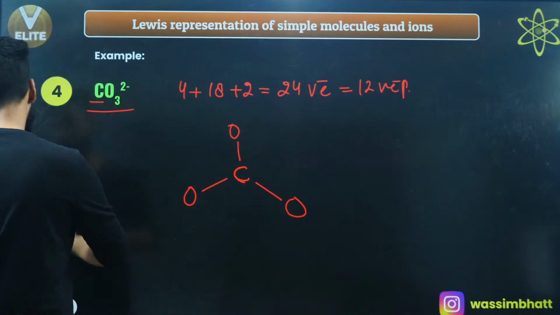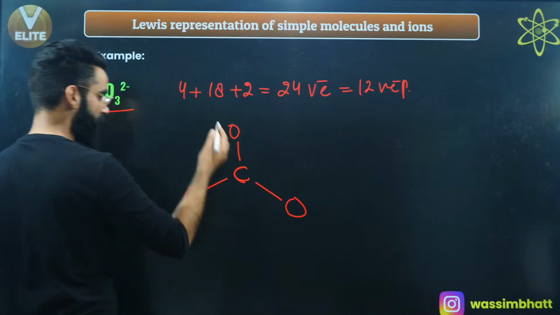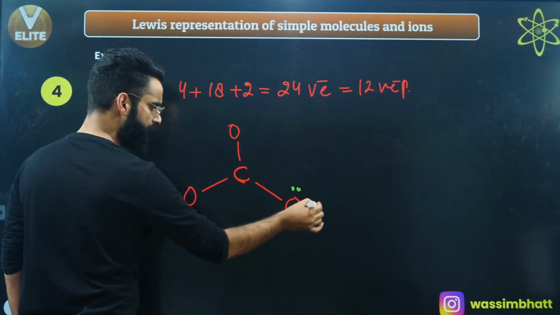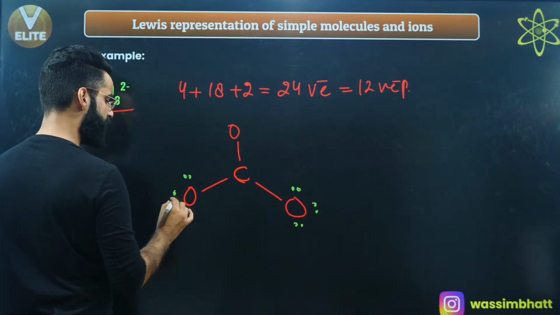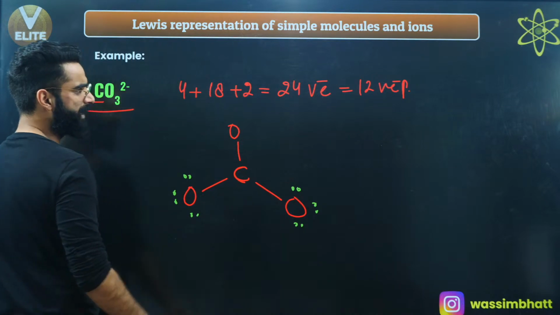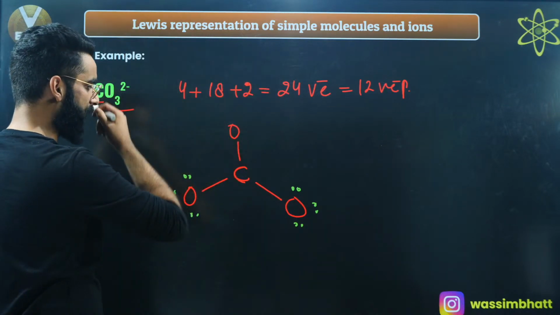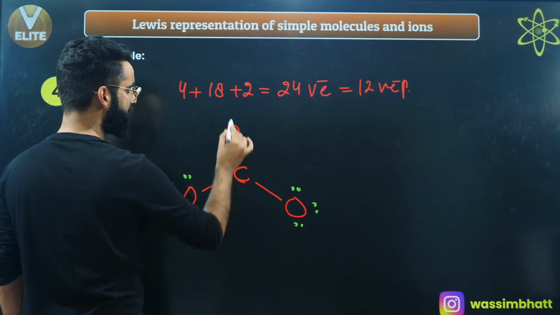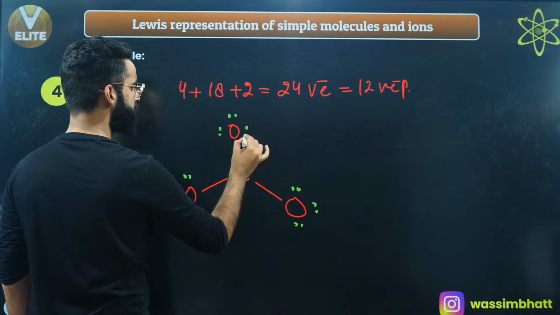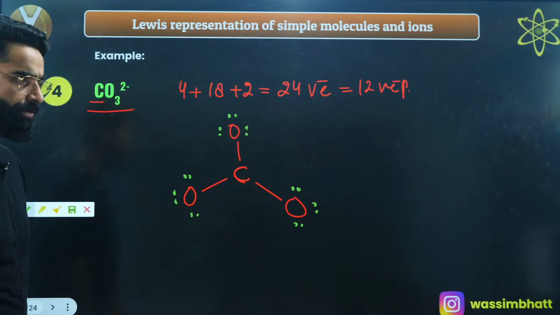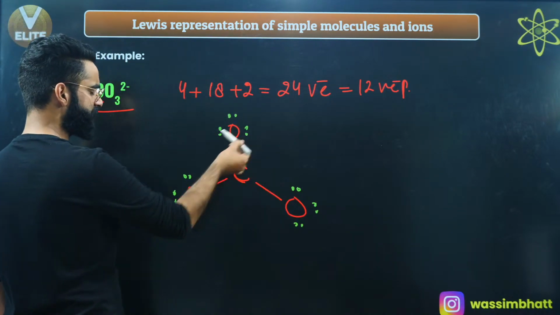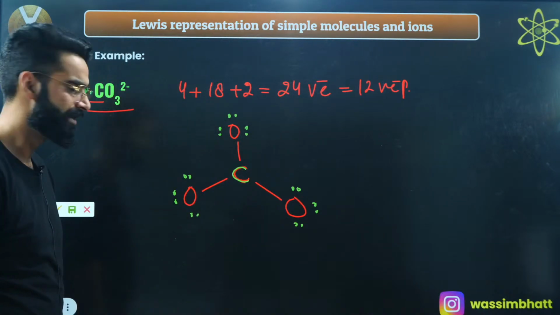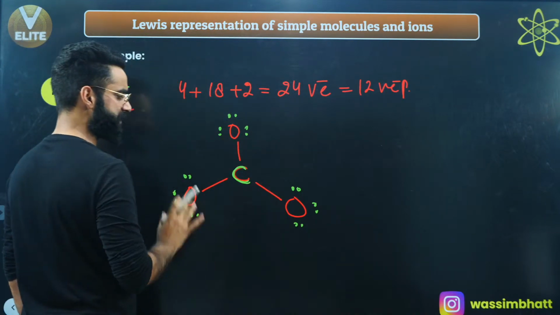Now I'm going to fill the octet of the more electronegative element like oxygen. Fill the octet of this oxygen first. The octet of this oxygen is complete, 2, 4, 6, 8. So how many electron pairs did I have in total? 12. Out of 12, how many have I used? 1, 2, 3, 4, 5, 6, 7, 8, 9, 10, 11, 12. No doubt the octet of this one is complete, this one is complete, this one is complete, but is the octet of carbon complete? The octet of carbon is not completed. Carbon right now has only 6 electrons in its outermost shell.